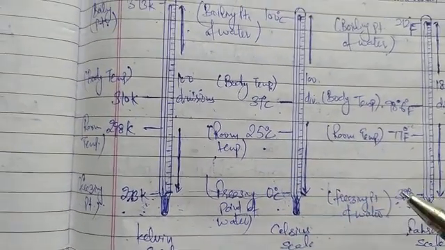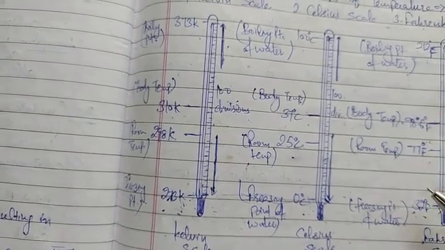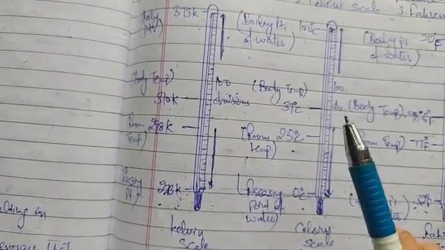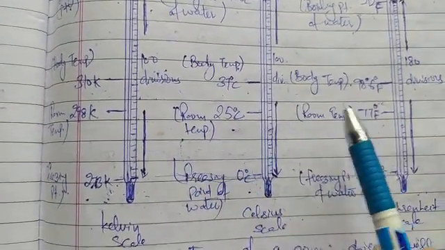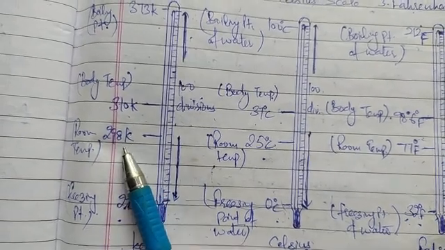Although the temperature of a given object will give different readings on different scales, these readings indicate the same temperature. That means if we check the temperature of any object on all three scales, the reading will be different.